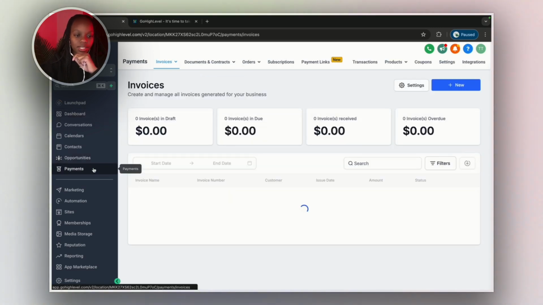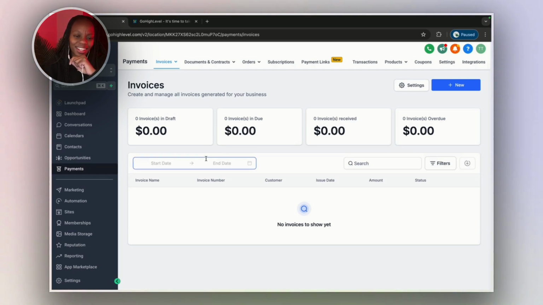And then we have payments here. This is also another cool thing about GHL. I still don't understand how this platform can have all these products and features that people are charging thousands of dollars for.